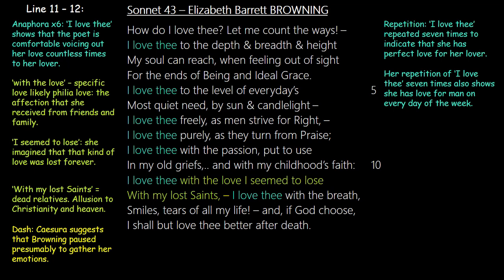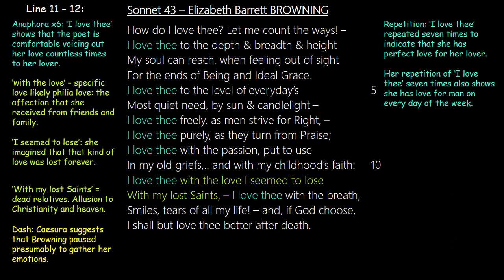She repeats, I love thee for the 7th time. Even though in this instance it is not an anaphora, for me, the 7th manifestation of the words I love thee indicates to us, because 7 is a number that means perfection, that Browning is trying to express that the love she feels for her lover is the perfect kind of love.